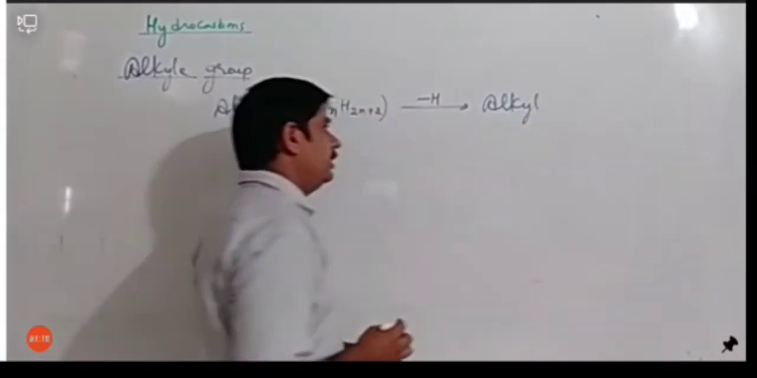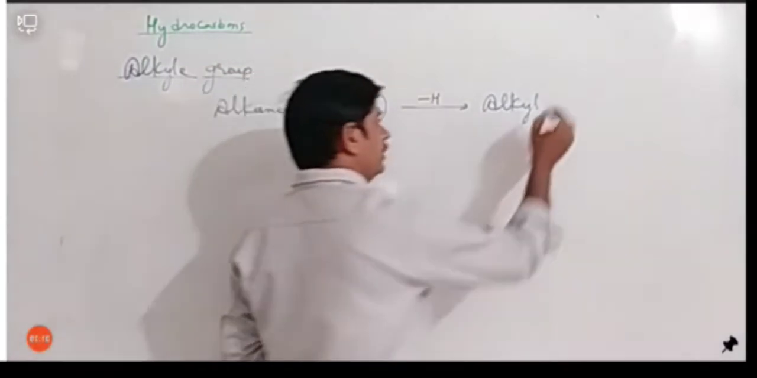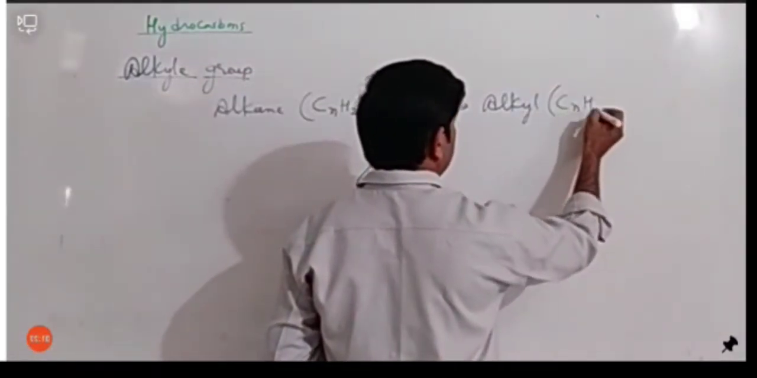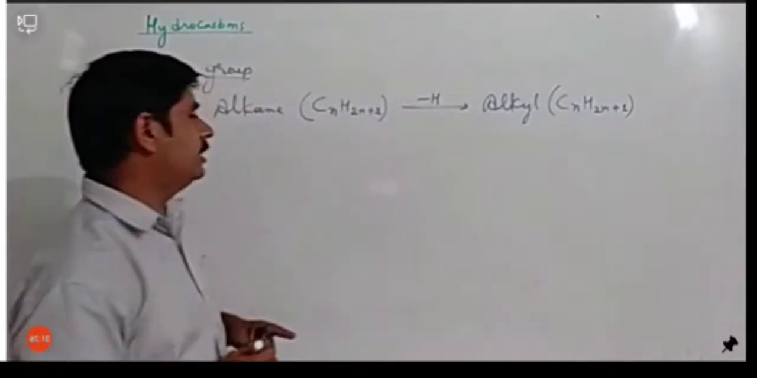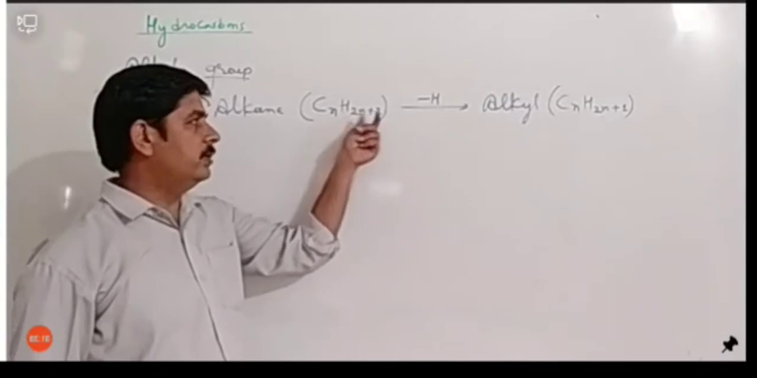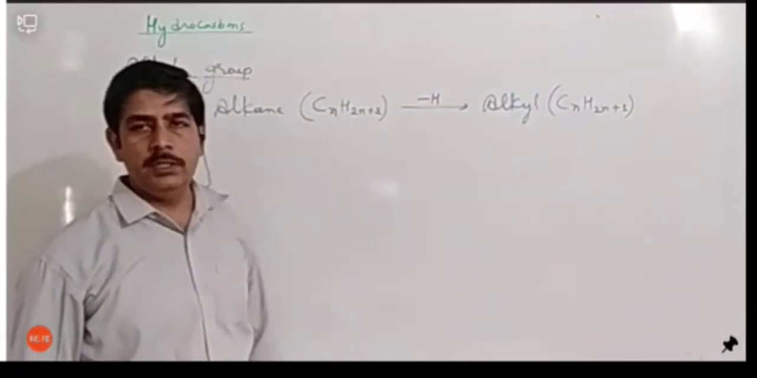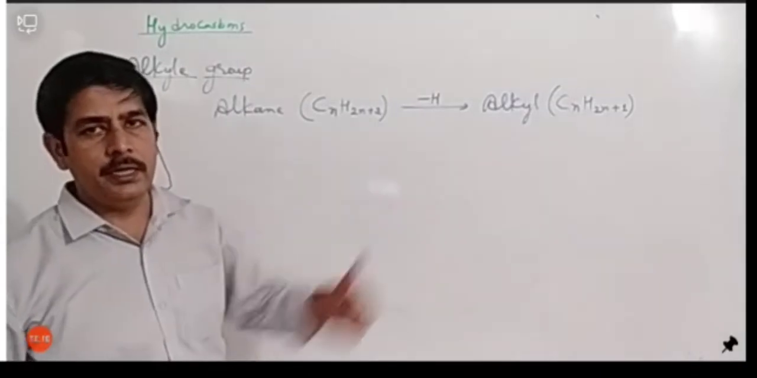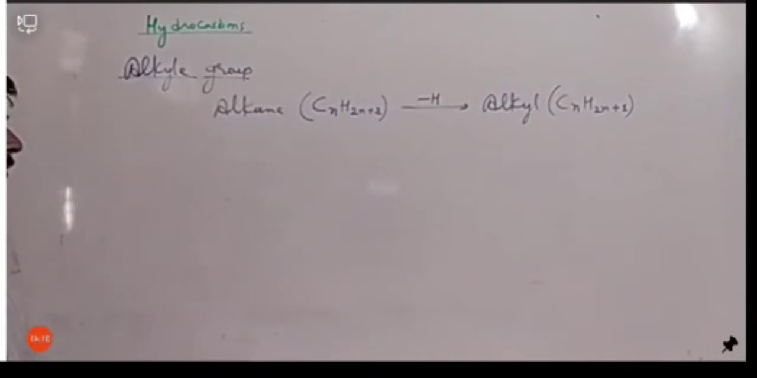The species that will form, that species is called alkyl, and alkyl can be represented as CnH2n plus 1. Actually, as we know that in alkane we have 2n plus 2, but if I remove one hydrogen, then this 2 will become 1 because there will be one hydrogen less in alkyl group. So let's understand it using a simple example.